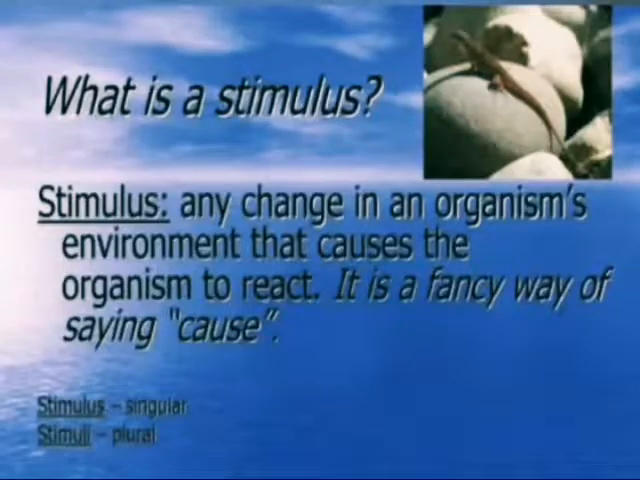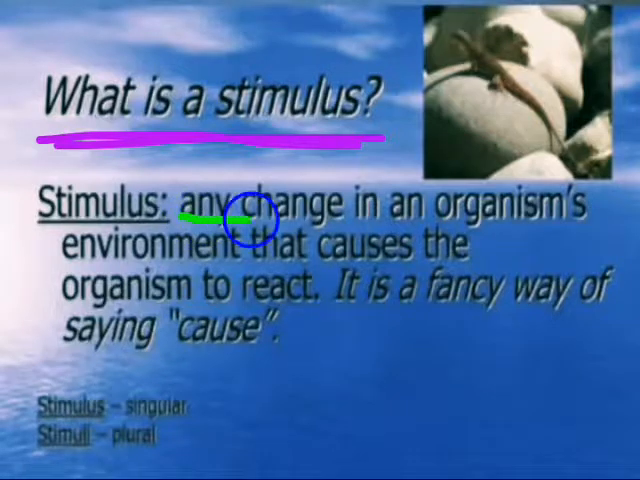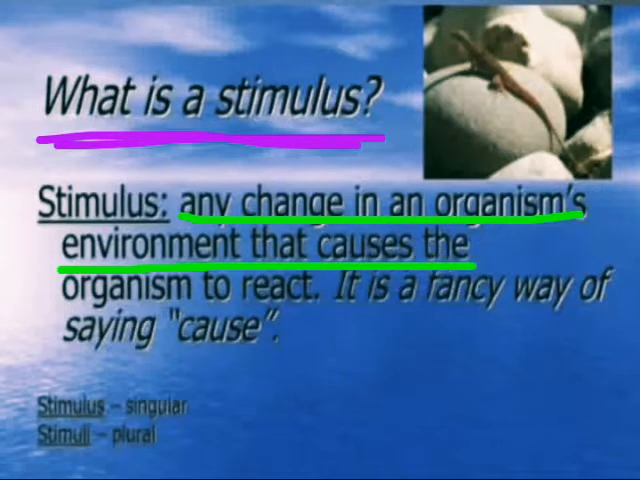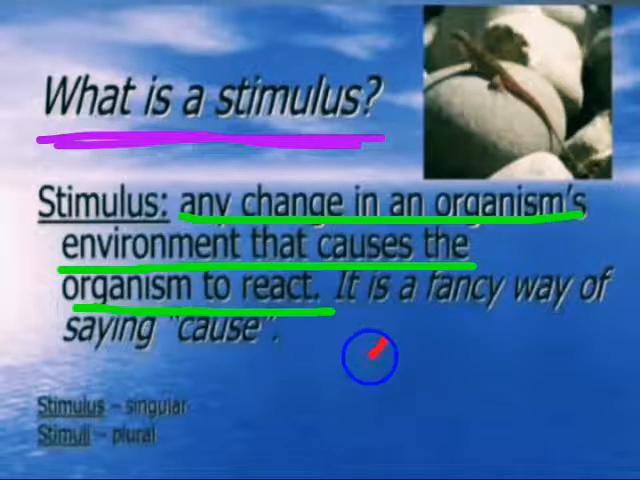So, my dear friends, to understand the human nervous system, first you need to understand what a stimulus is. What is a stimulus? Any change in an organism's environment that causes an organism to react. Any change. Suppose you take your hand.